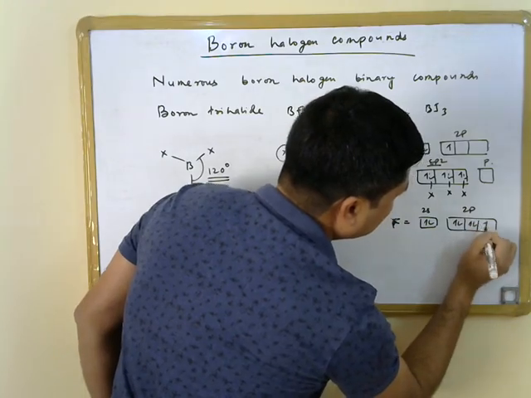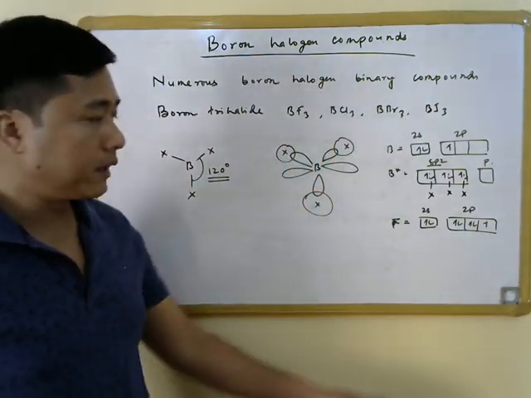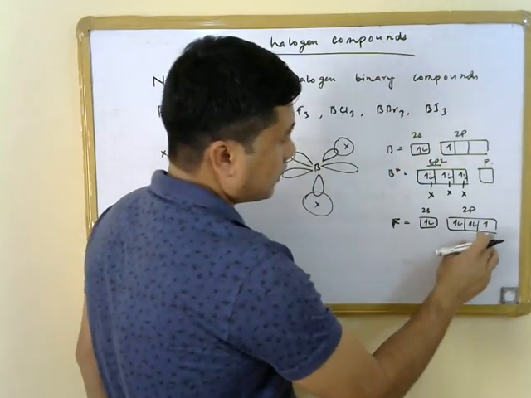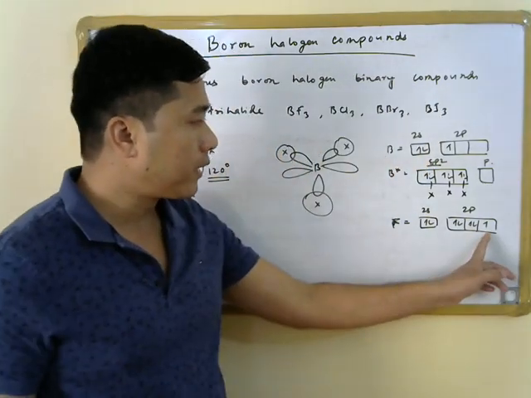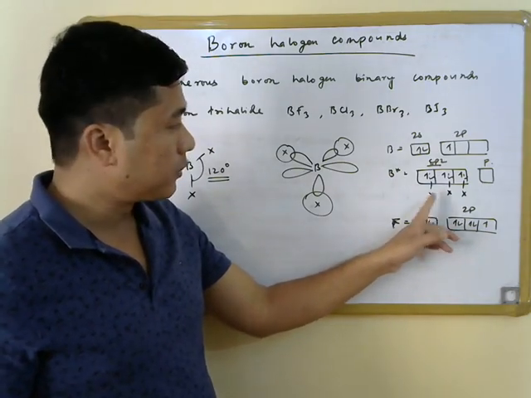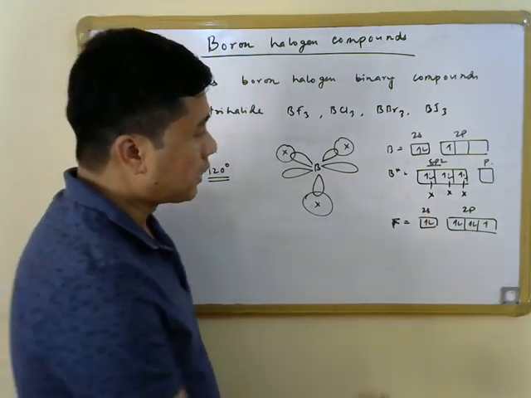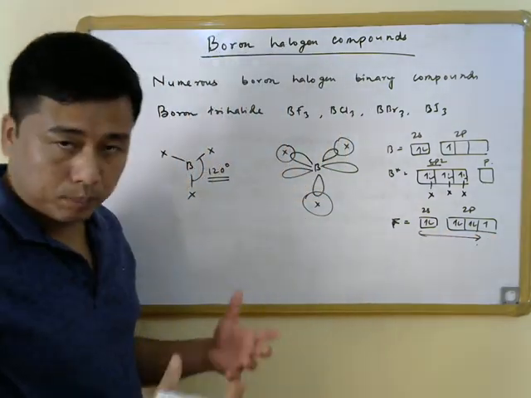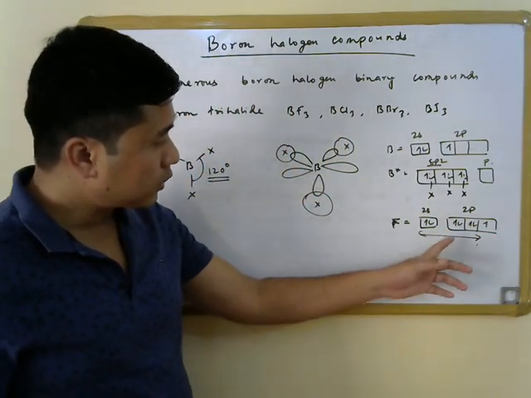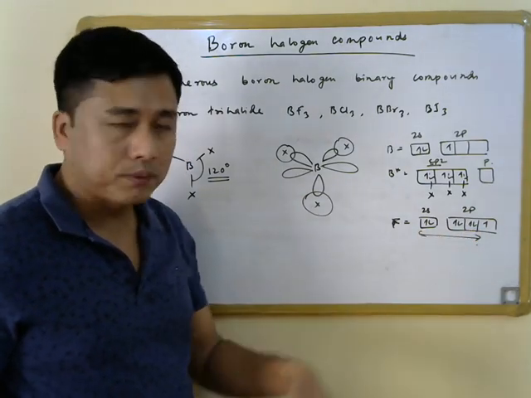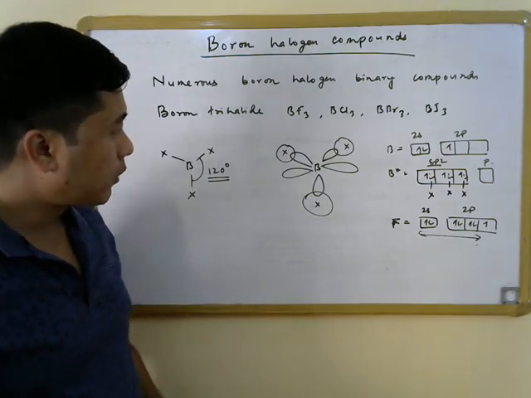These are all filled, while one of the p orbitals is singly occupied, and this singly occupied p orbital is essentially used for formation of this sigma bond here with the boron atom, and the rest of these electrons are present as lone pairs of electrons. Two are present on the p orbital, while this one is present on an s orbital.